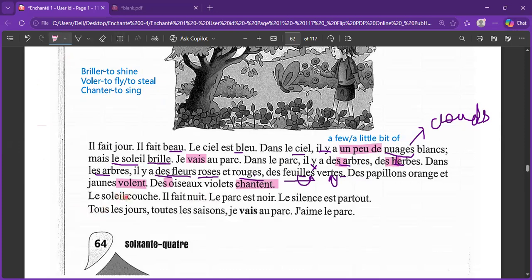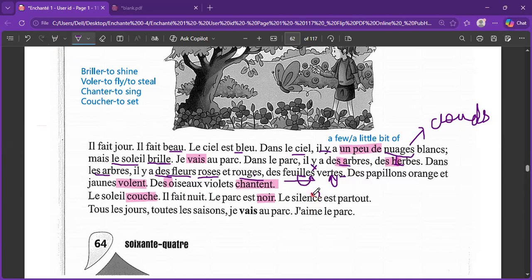Le soleil se couche, the sun sets. It is again a verb, coucher. Coucher is basically to sleep, to get down, to lie down. But here it means the sun sets. Okay. Il fait nuit, it is night. Le parc est noir. Here, noir is not black actually, it means the park is dark. Darkness everywhere. Le silence.